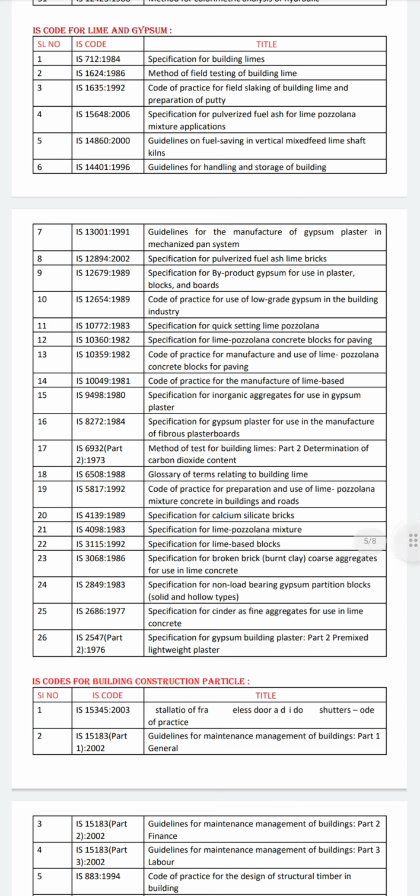The specification for calcium silicate bricks, the code is IS 4139, and this is from 1983. In the year 1983, IS code 4098 is for specification for lime pozzolana mixtures. In 1992, the code IS 3115 is for lime based blocks. In the year 1986, IS code 3068 is for broken brick coarse aggregates for use in lime concrete.